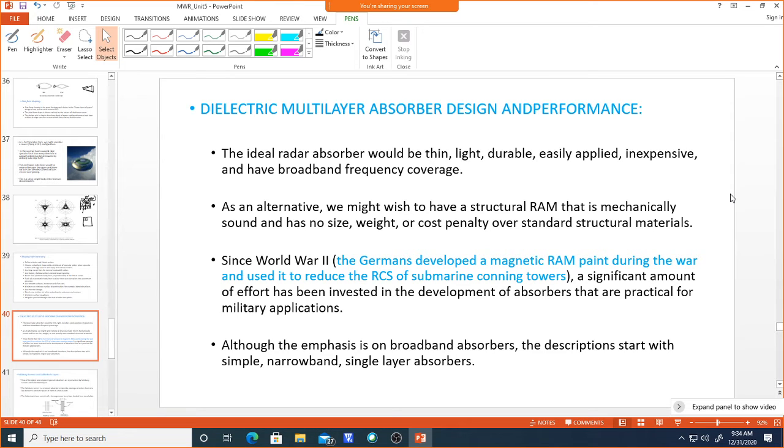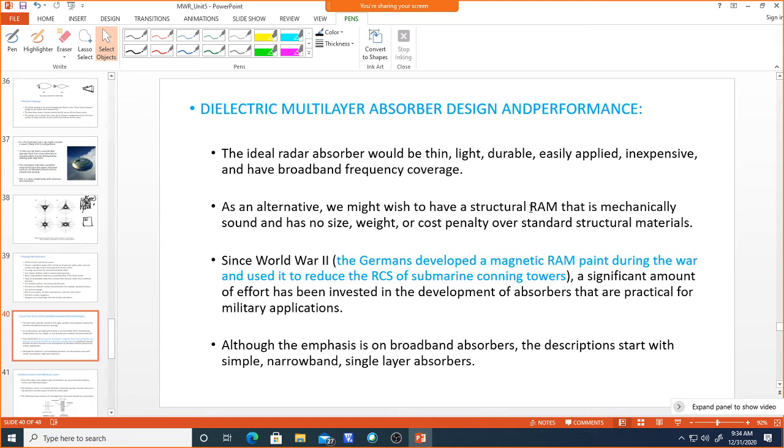So as an alternative, we have to modify the material, or modify the structural absorbing materials mechanically. Or as I said, we have to design in a structural way. We can modify the surface waves, or the surface impedance, or the structural design or current variation. By modifying these fundamental methods that we study, we are able to achieve the absorbing capacity. So a structural RAM that is mechanically sound and has no size, weight, or cost penalty over standard structural materials.